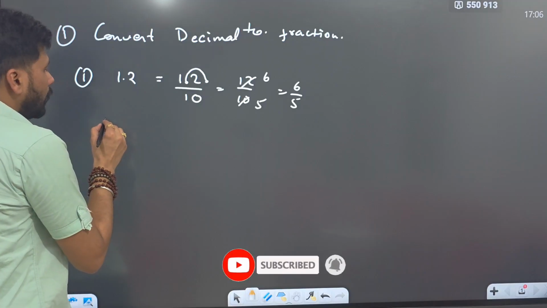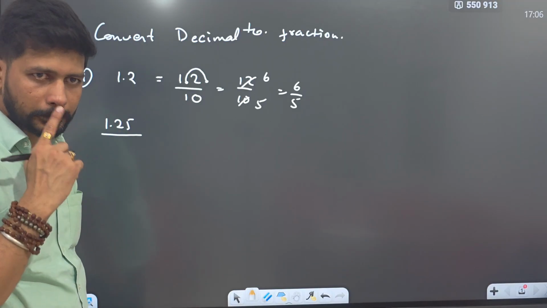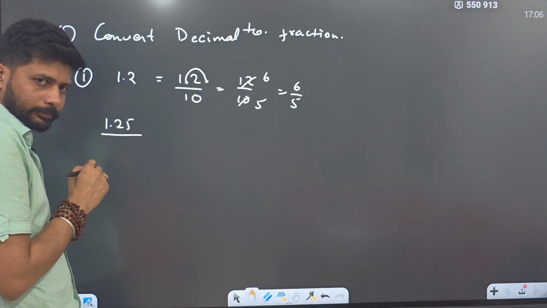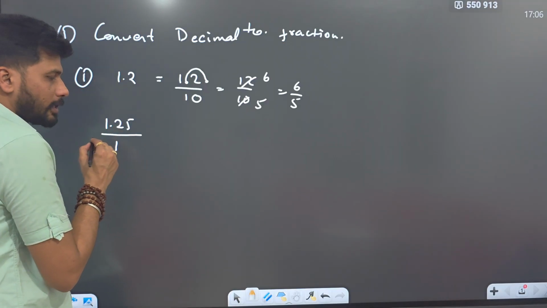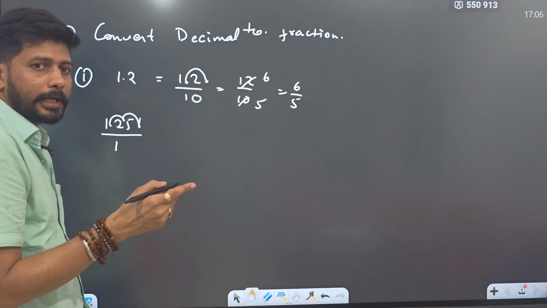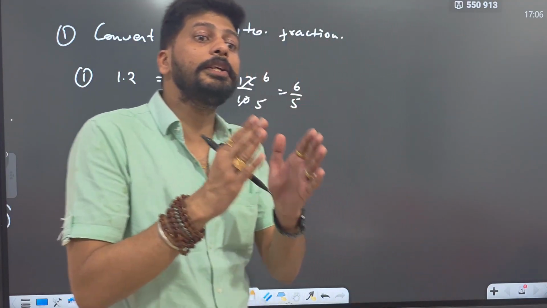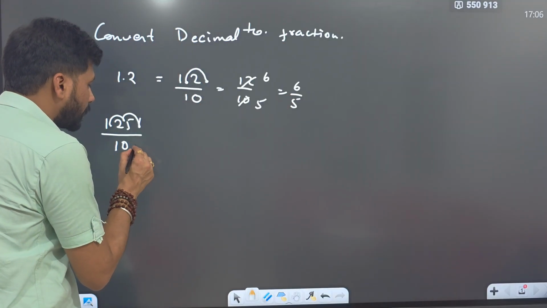Suppose you have 1.25. There are two decimal places. When you shift the decimal 2 times towards the right, then 100 will be multiplied, meaning 10 into 10 will be multiplied in the denominator side.